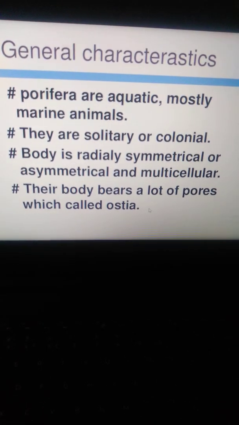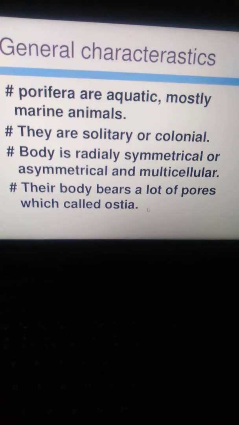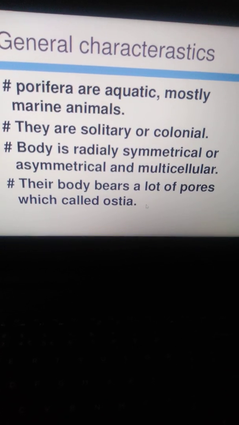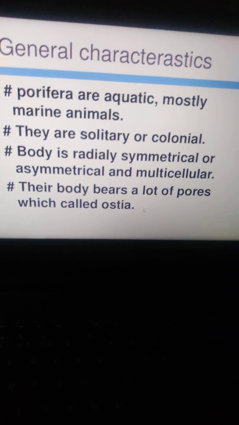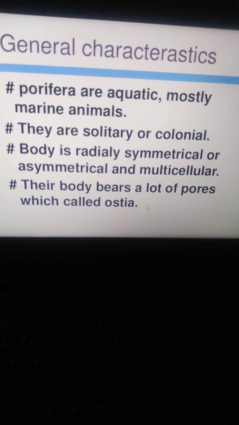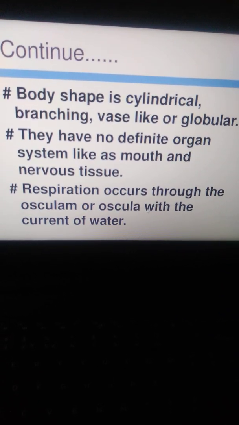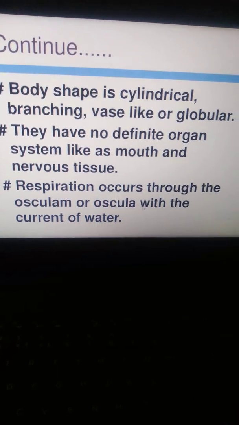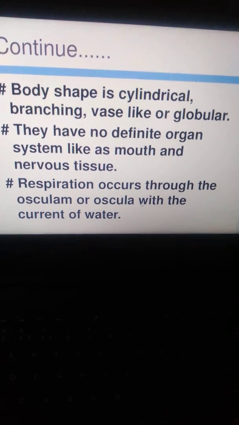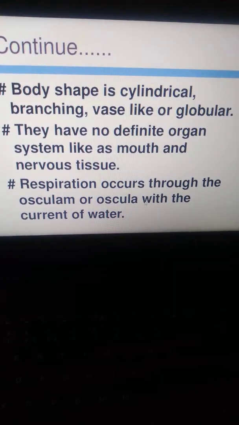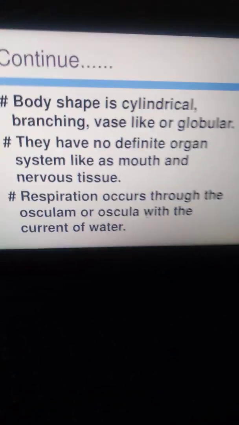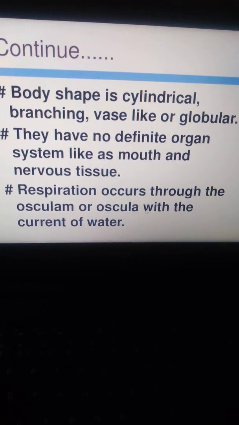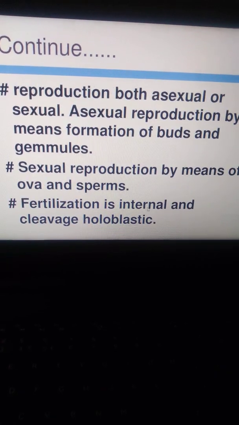And these are the general characters of Porifera. The Porifera are aquatic, mostly marine animals. They are solitary or colonial, radially symmetrical or asymmetrical, and multicellular. There are a lot of pores, which are called ostia. Another point is that the body shape is cylindrical, branching, vase-like, and globular. They have no definite organ systems like a mouth and nervous tissue, and excretion occurs through the osculum or oscula with the current of water.